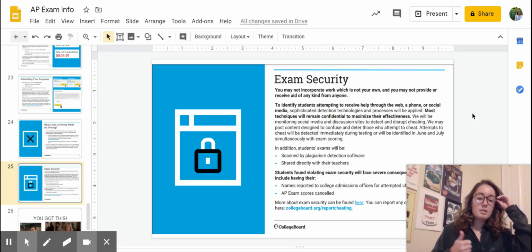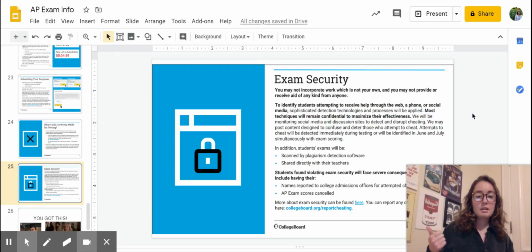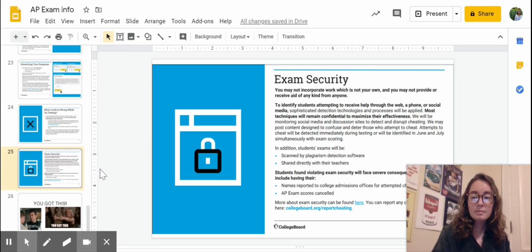So one, your AP scores will be canceled. You can't retake it. Two, all the colleges that you've applied to that you're sending scores to previously are going to get a notification saying that you're a cheater. You don't want that on your resume when you're applying to colleges, or at a college that you're a senior and you already got into and you're happy. Just don't do that. There's so many other ways that you can be successful that there should be no reason you're collaborating with other people. All right. That was a lot.